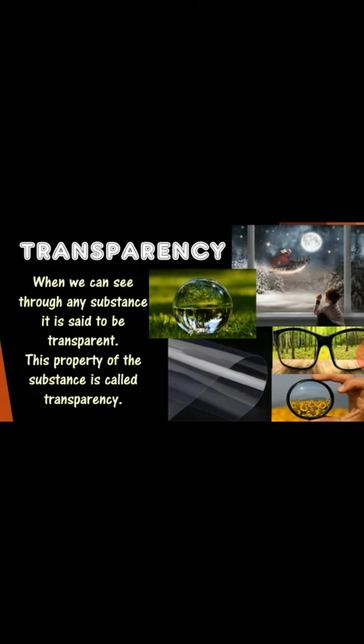Have you seen, students, that a shopkeeper keeps sweets, biscuits, toffees and chocolates in transparent containers, made of glass or plastic, so that customers can see these items easily? That is called transparency. I hope you understood the points I explained about fluidity, density, solubility and transparency.